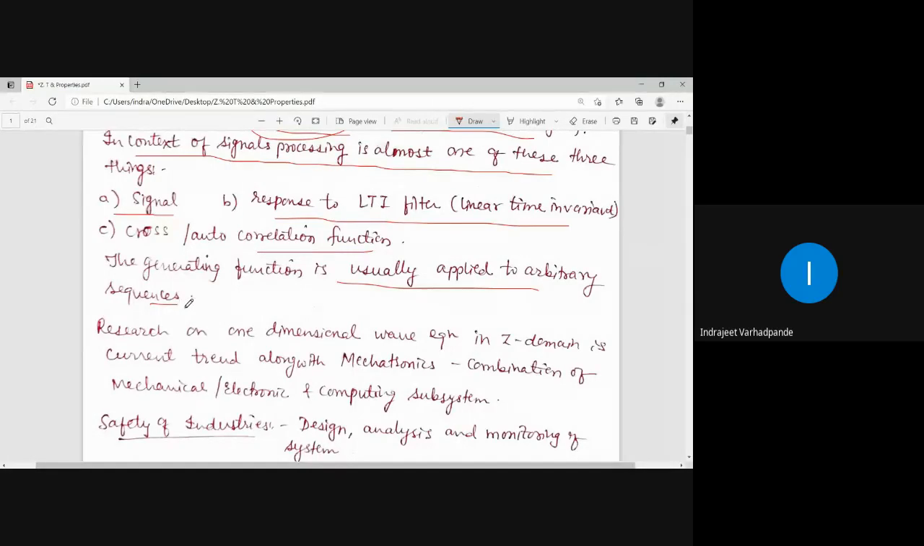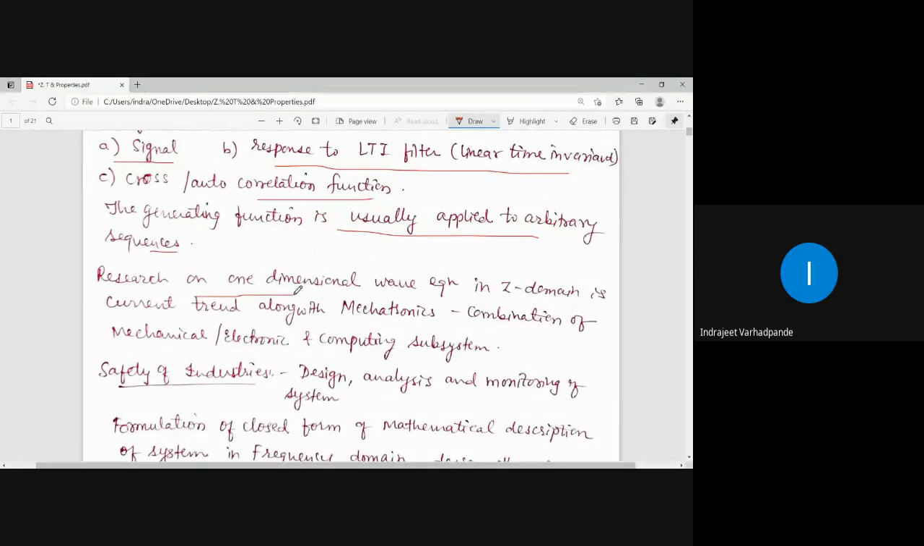Just now what I was speaking about, the research on the one-dimensional wave equation is going on in the current trend, to be converted to Z domain. You must have learnt the one-dimensional wave equation in partial differential equations, wherein we have to solve the one-dimensional wave equation which involves two parameters. One of them is a temperature function, right? But now the research work is going on on how this one-dimensional wave equation will be worked out in a Z domain.